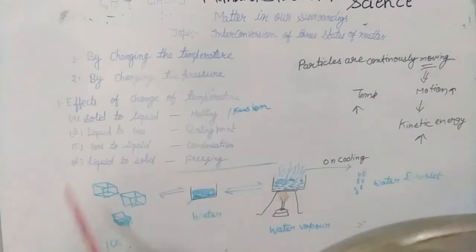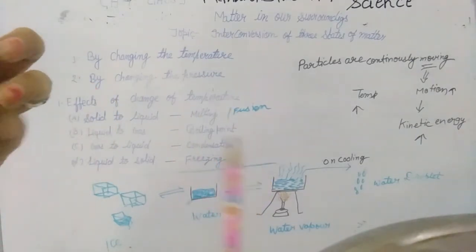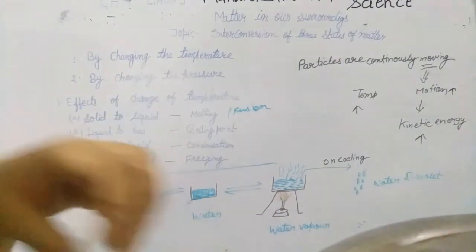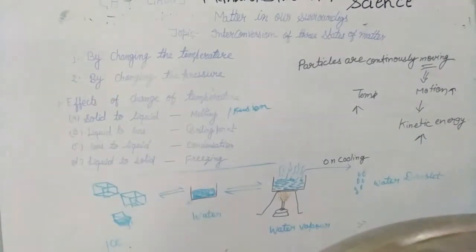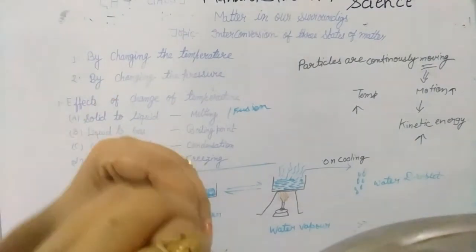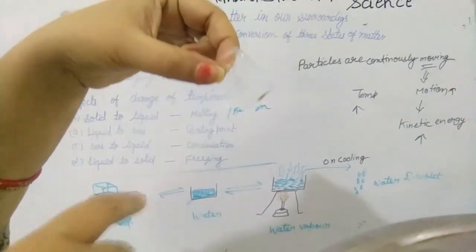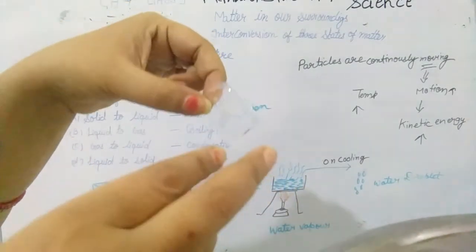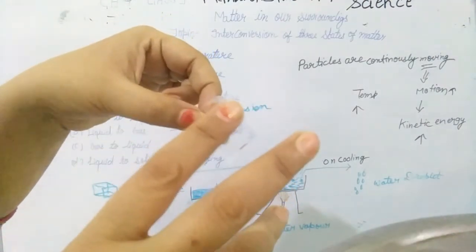There is a term related to this process called latent heat. It's a hidden energy, a hidden heat. What is latent heat? The heat energy that is required to change the state of a substance without a change in temperature. When I keep this ice cube on my palm, it changes into liquid form, but there is no change in the temperature.